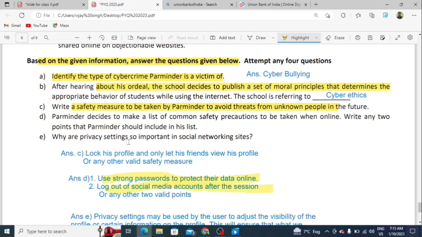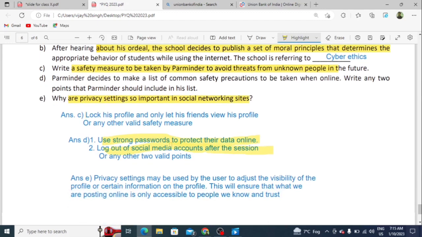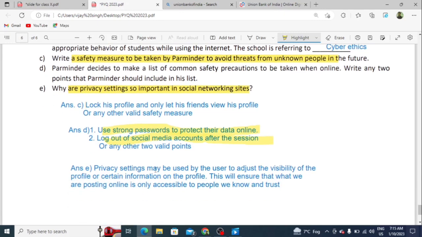Next, write why privacy settings are so important on social networking sites. Students, privacy is very important. Privacy settings may be used by the user to adjust the visibility of the profile or certain information on the profile.